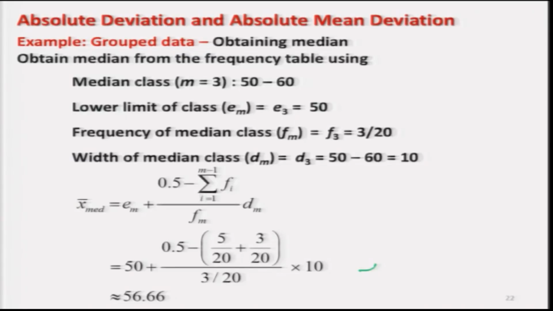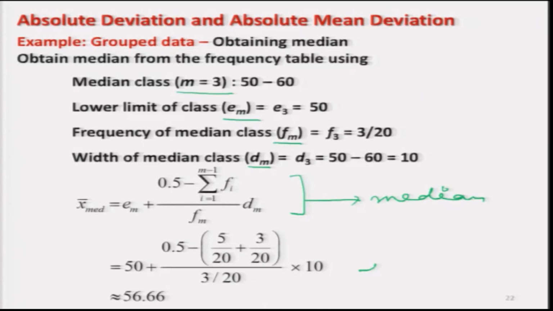After this I have to use the expression for finding out the median. If you remember, we have used the notation M, EM, FM, DM, and we had this expression to find out the median, which we discussed in the lecture on median.